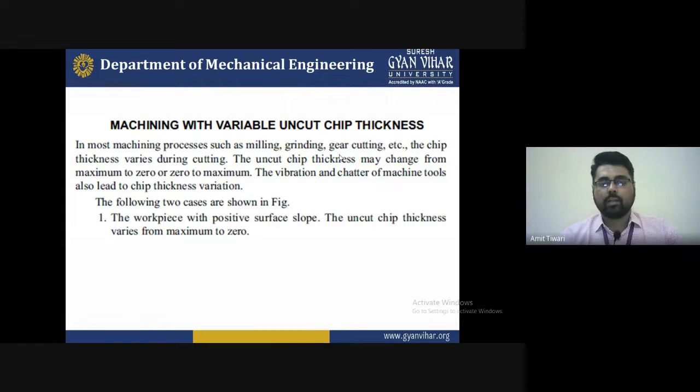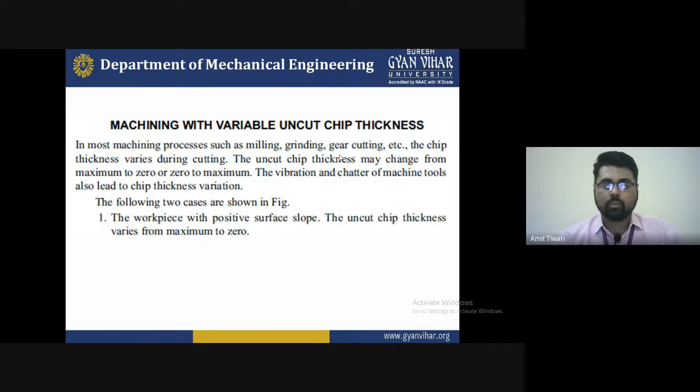So with respect to that, we should be aware of all the terms during the machining process. At the end of this, we can say that today is the last day of the second unit. So at the end of the machining, we can understand the basic fundamentals. You must be aware of them during the machining process.